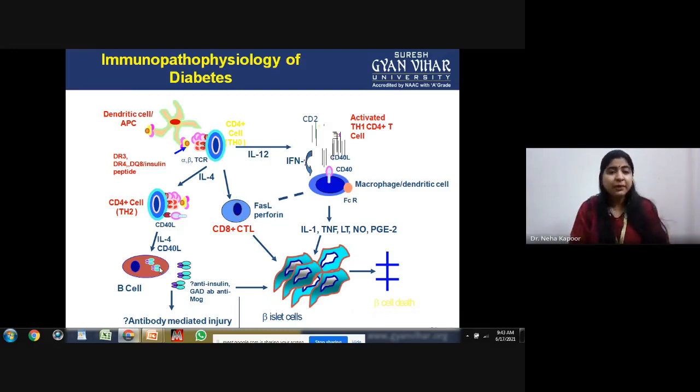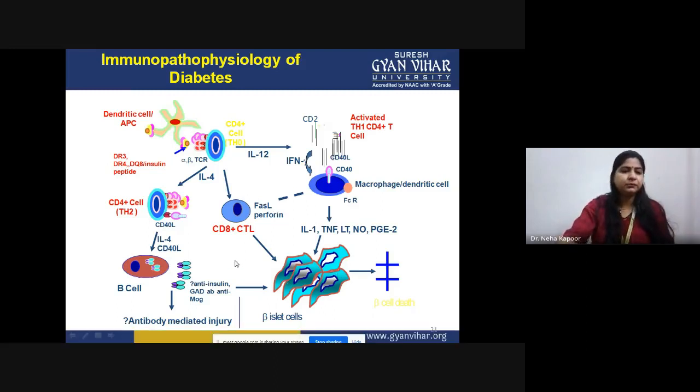So whether it is an antibody mediated injury, because in the first slide of this very disease, I told you, in the first case autoantibodies are there, and in the second case the major response is coming from cytotoxic T lymphocyte. So the main thing is, this complete cascade of recognition of insulin as an antigen, it proceeds in two manners. In the first phase, antibody mediated; in the second case, the CD8 positive T cell. Basically, after getting activated by this complete cascade, it is attacking these beta islet cells, and because of that, that cell would be destroyed and your diabetes would be developing.